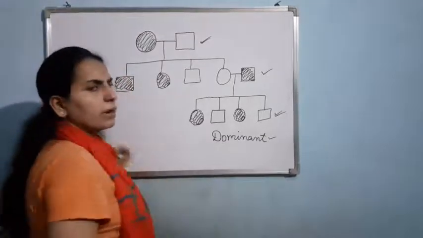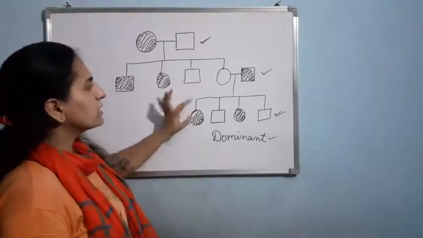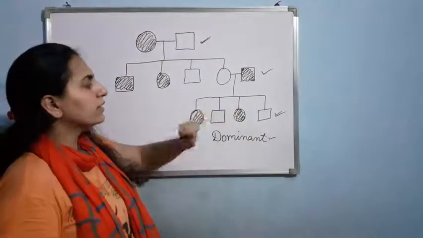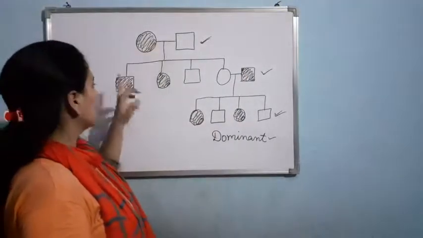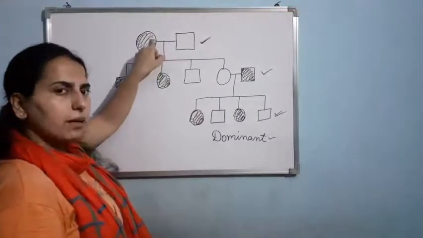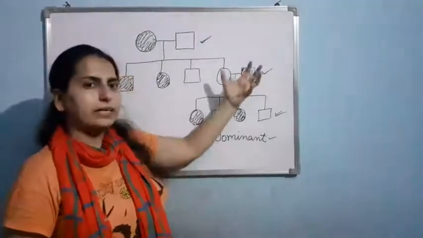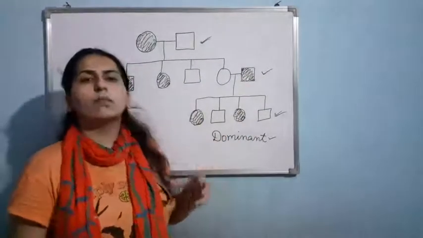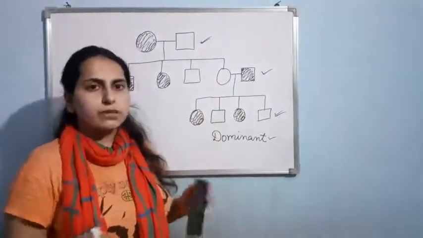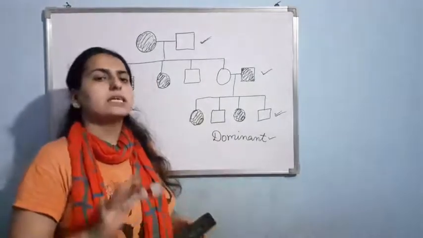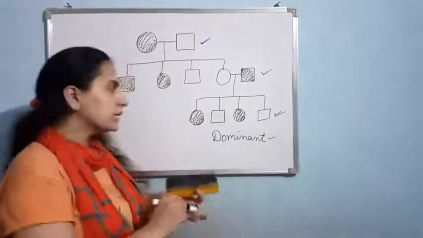Or I can go by the second method, just see the affected individuals. This affected individual is having the affected parent. This affected individual is having the affected parent. If 100% of the affected individuals are having the affected parent, then it is an example of a dominant trait. So for sure this is a dominant trait. Now I have to see whether it is autosomal dominant or sex-linked dominant. For sex-linked dominant, we are having a rule from the father.